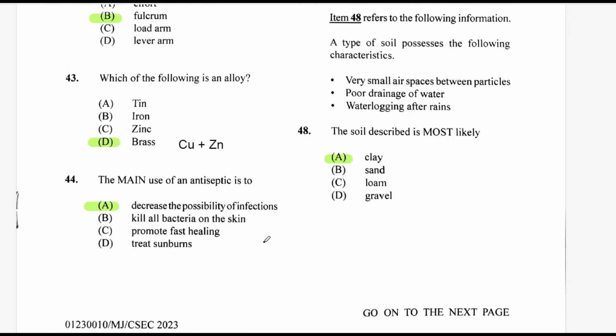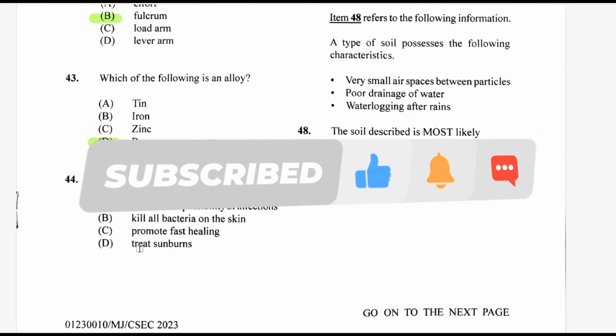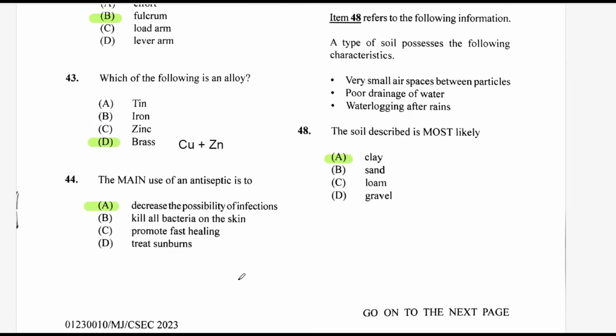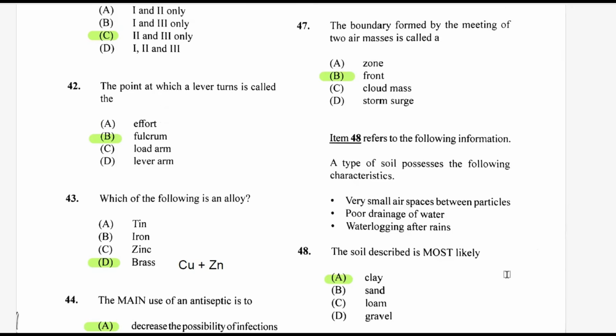Question 44. The main use of an antiseptic is to decrease the possibility of infections. Kill all bacteria on the skin. Remember, that's antibiotic. Yeah, that's antibiotic. Promote fast healing, treat sunburns. We're sticking with A as our answer.